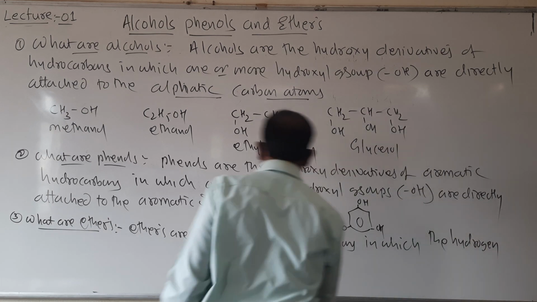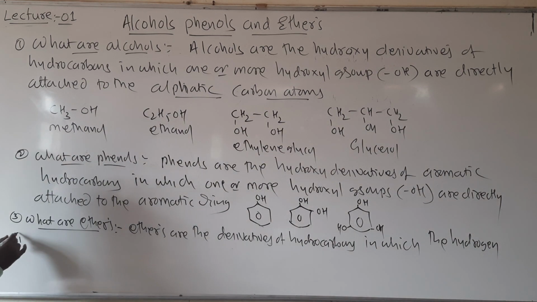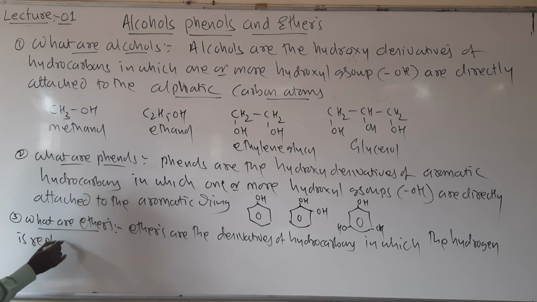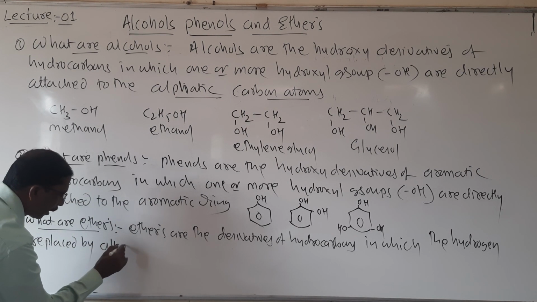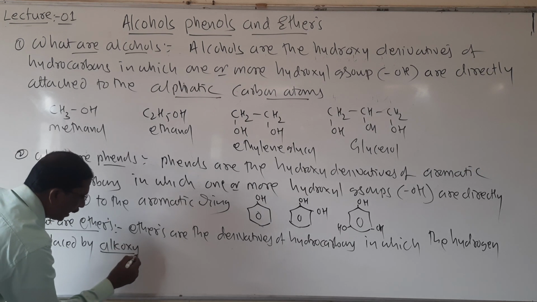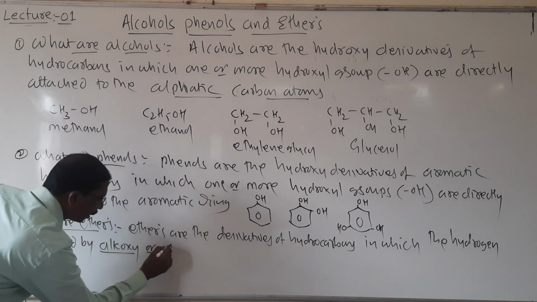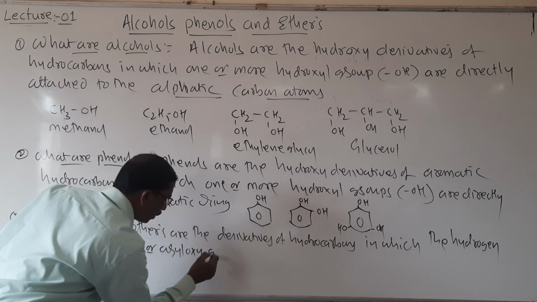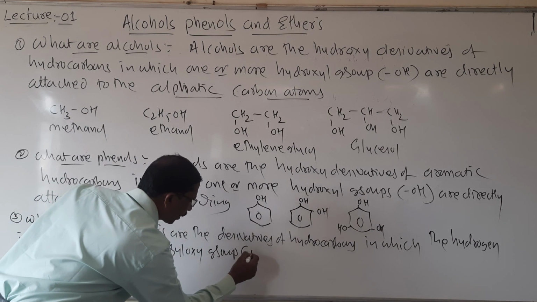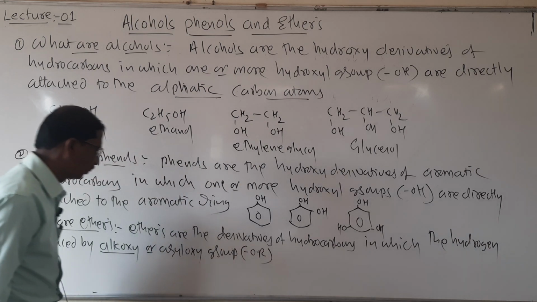the hydrogen atom is replaced by alkoxy or aryl oxy groups, that is called as OR.